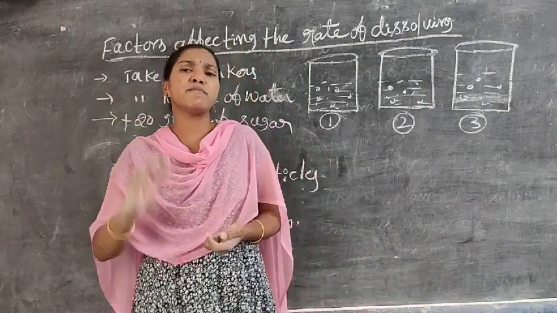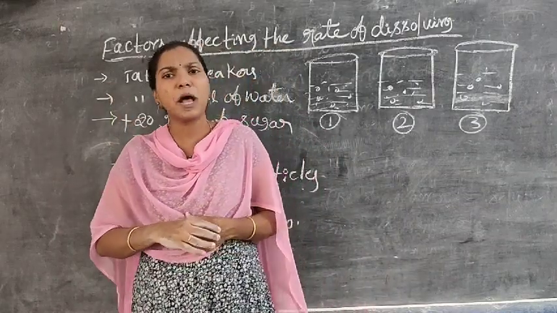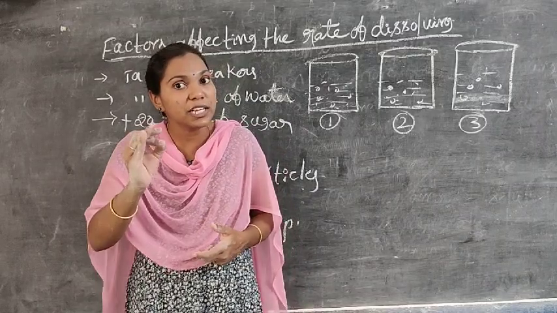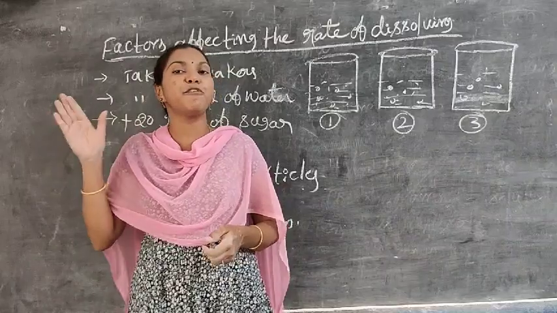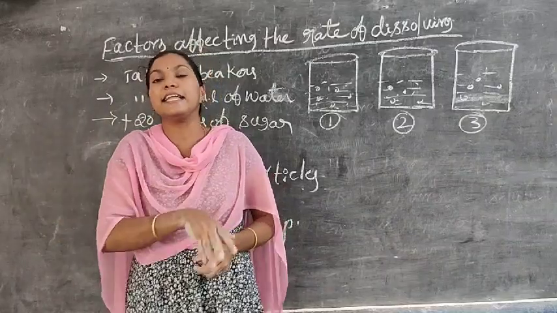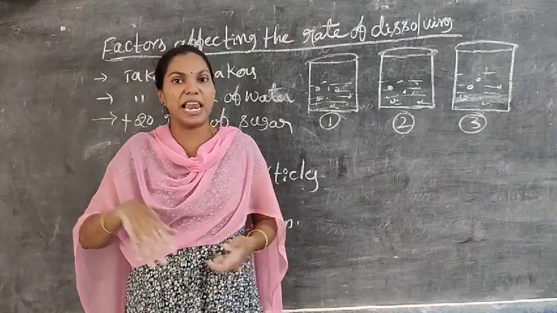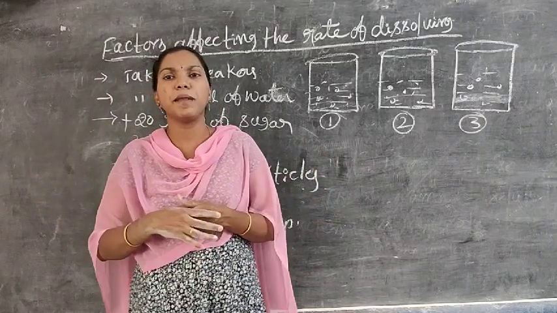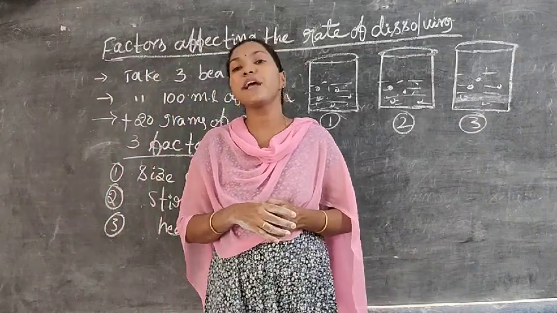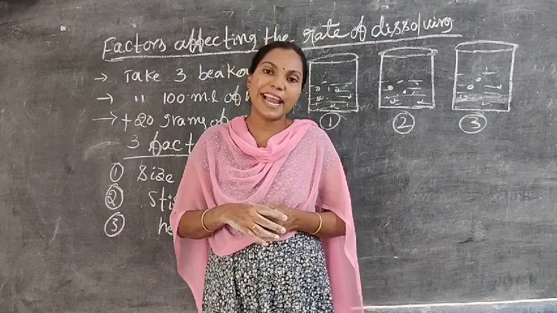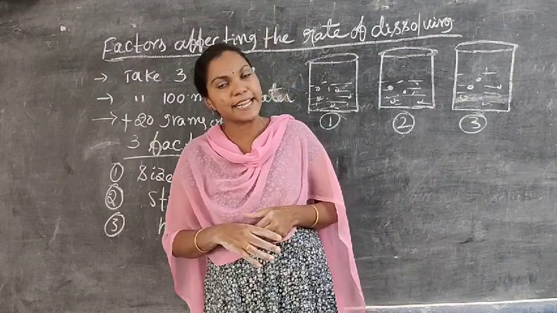Not only 30 grams, you can take whatever example, no problem. What I said, you need not follow strictly. You can take any example also. 1 gram of sugar in 50 ml of water is also fine, or 2 grams of sugar in 60 ml of water. That is also no problem. Are you understand, students? Yes. That is depending upon the amount of solute. We can classify into two, dilute and concentrated.